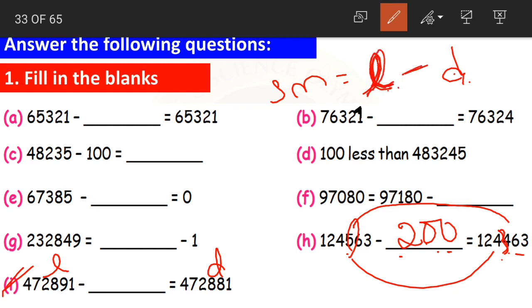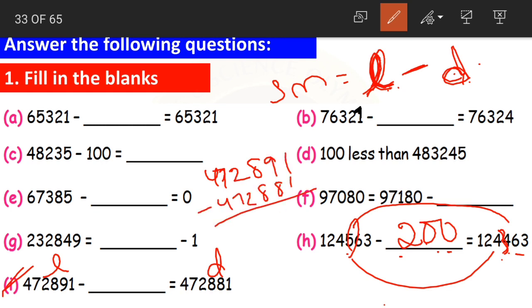So when we have the larger number, we subtract the difference from it. 4,72,891 minus 4,72,881. What will the answer be? 1 minus 1 0. 9 minus 8 1. Now again 8 8 0. 2 minus 2 0. 7 minus 7 0. 4 minus 4 0. The answer is what? The answer is 10. 4,72,891 minus 10 is equal to 4,72,881.